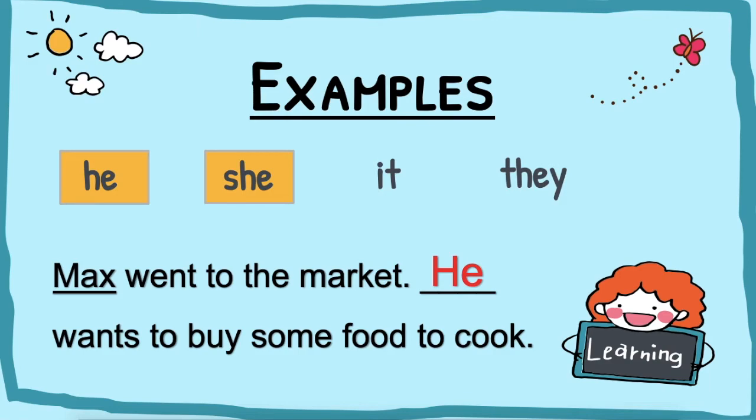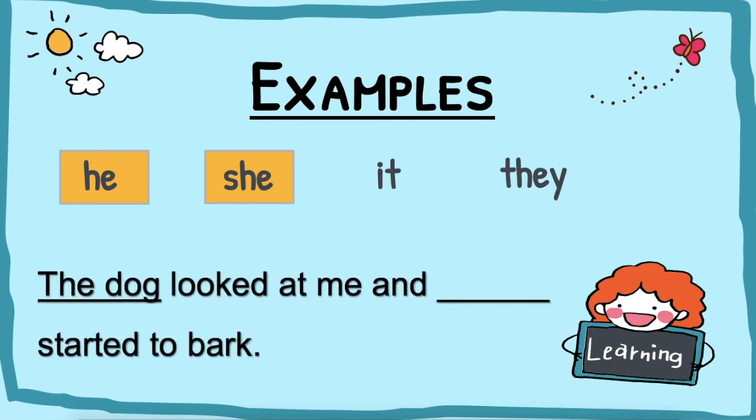Next example. The dog looked at me and blank started to bark. The dog is an animal. So we are going to use it. The dog looked at me and it started to bark. Next example.